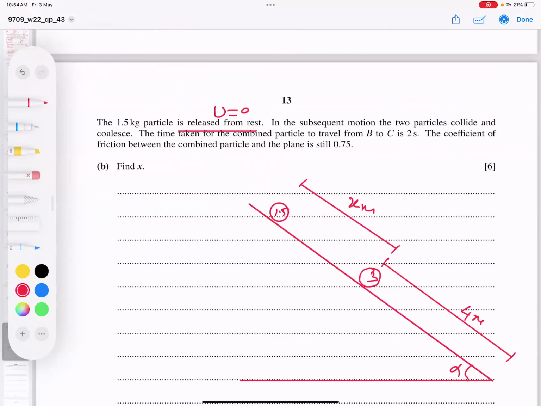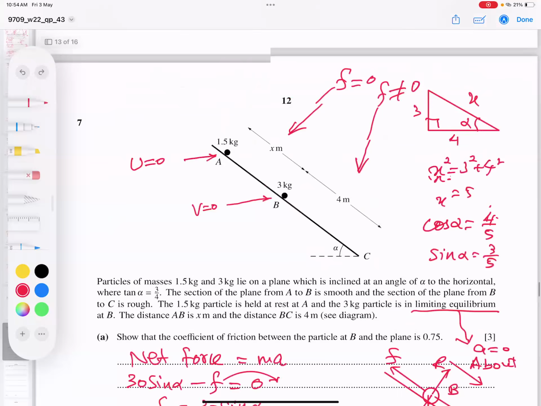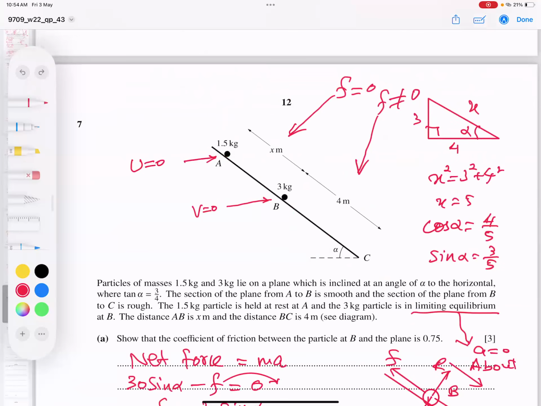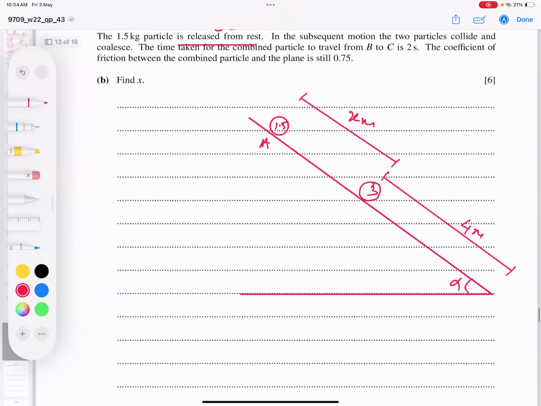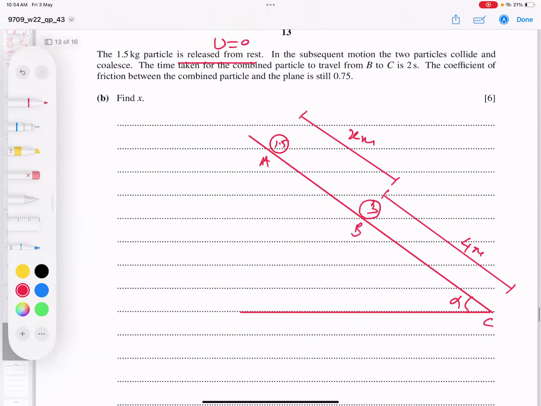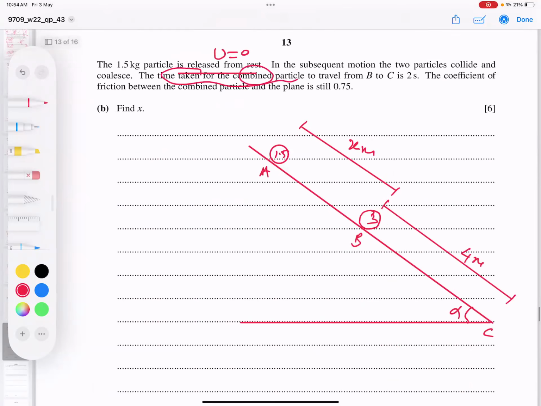So students, now we can plan what the question is asking for. In a subsequent motion, they will collide, and we need the time taken for the combined particle to travel from B to C. Let me think of A on the top, B here, and C at the bottom. So he said the time taken for the combined particle to travel from B to C. The distance is 4 meters, and the time is 2 seconds.